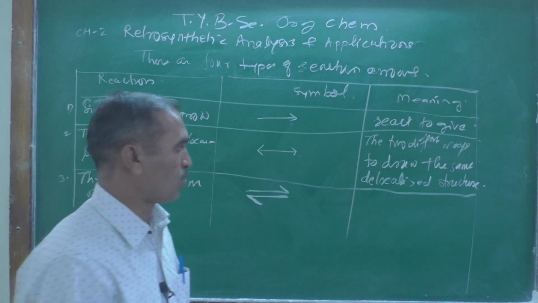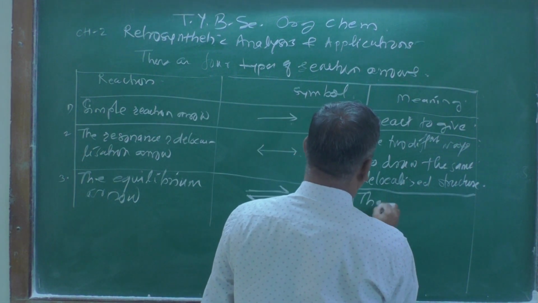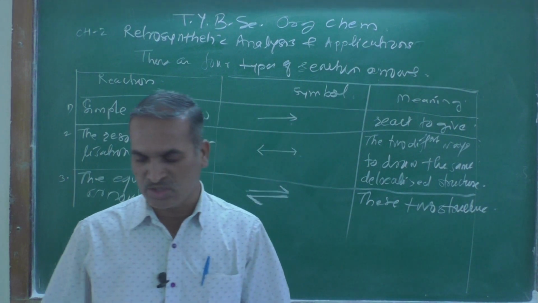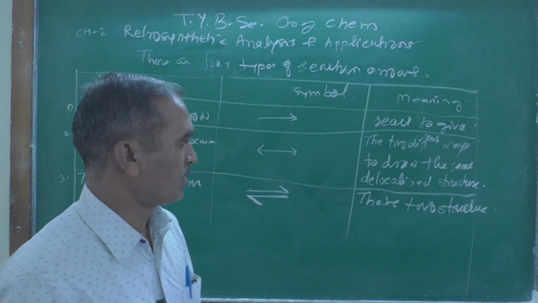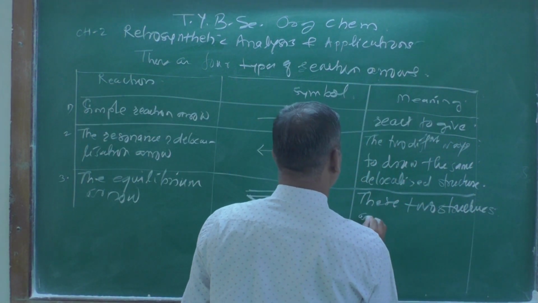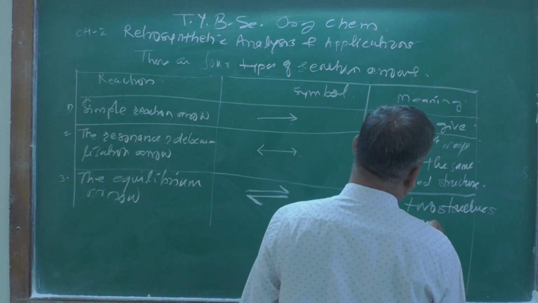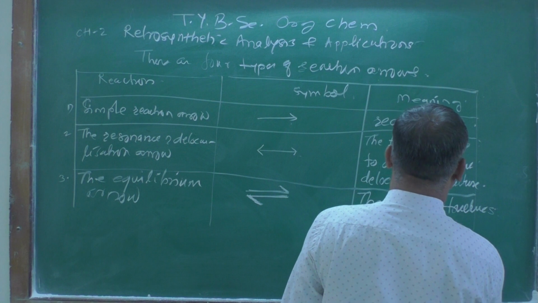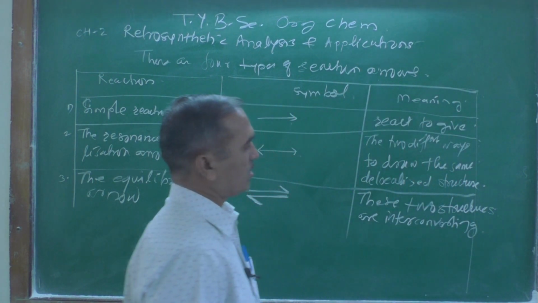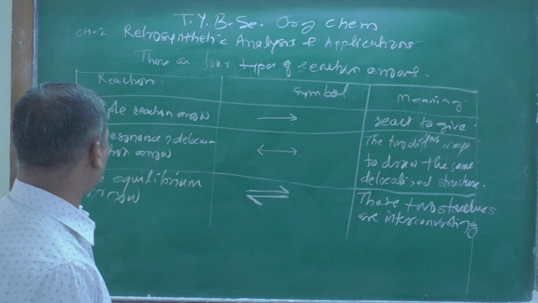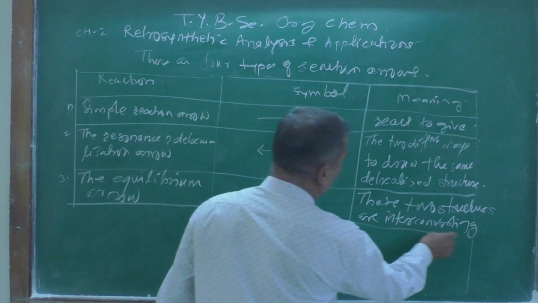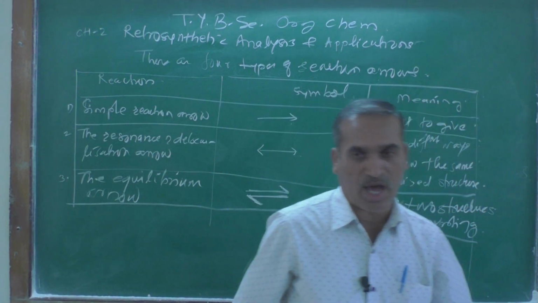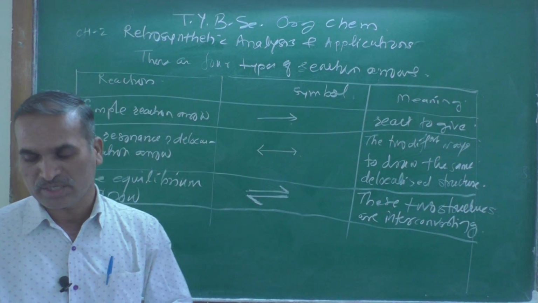The meaning of this arrow is that these two structures are interconvertible, interconverting. So this is the equilibrium arrow, its symbol, and the actual meaning: these two structures are interconverting.